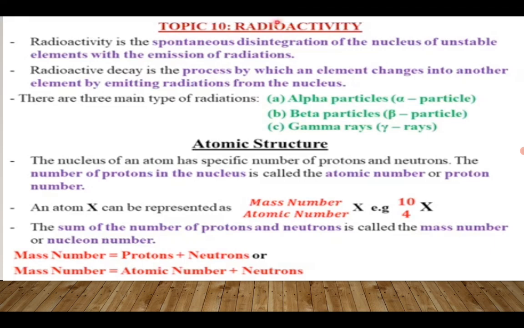We have looked at the definitions of radioactivity as the spontaneous disintegration of the nucleus of an unstable element releasing radiations. And we've also looked at radioactive decay as a process by which an element changes into another element by emitting radiations from the nucleus. So these radiations, there are three of them. We have alpha particles, beta particles, and gamma. Take note of the symbols for each one of them. All right, so let's proceed. Now we are going to discuss each type of particle one after another.